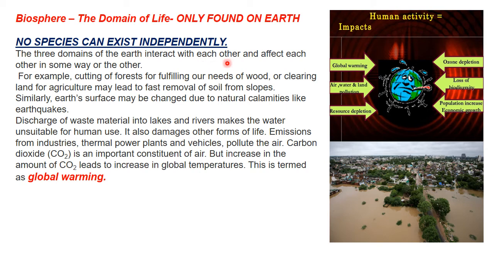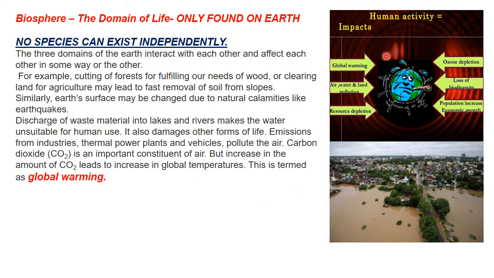No species can exist independently, as we have just learned. Impact on one sphere will affect the other two. Suppose we are cutting down the trees on the lithosphere. That will result in deforestation, and it will further impact the hydrosphere, because that will result in floods. If floods are there, that will impact the life on the lithosphere. This will further impact other zones. So one activity in one zone will impact the other.